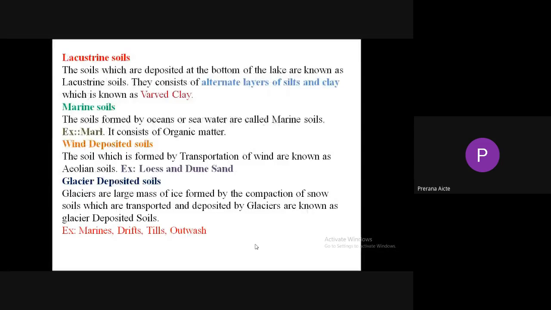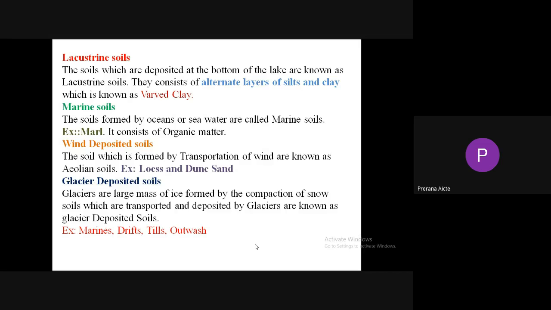Next, lacustrine soils. The soils which are deposited at the bottom of the lake are known as lacustrine soils. So, soil transported by lakes, or the soil deposited at the bottom of the lake, is known as lacustrine soil. It is a GATE one more question. So, varved clay is deposited at the bottom of the lake.